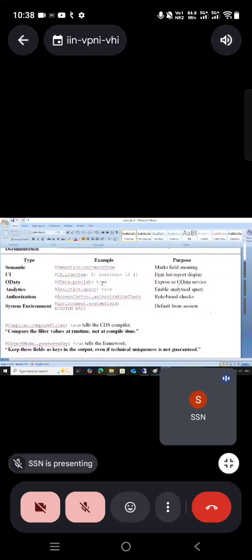Like this we have semantic annotations where we can give the currency code. Like in our table we give reference table and reference field, same like that whenever you choose a currency field we use these semantics, and currencies and quantities also. And UI annotations: I'm going to project this in the front end Fiori or UI5 screen, and this particular field I need to show in the 10th or 11th position. You can maintain that very easily.